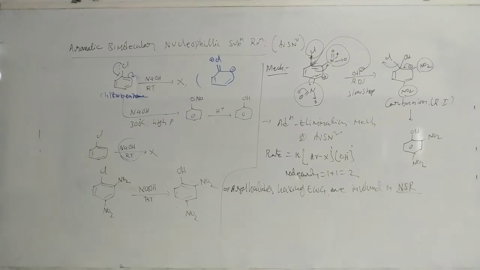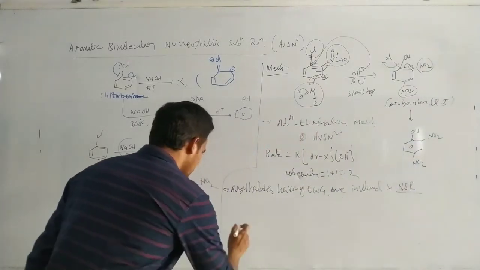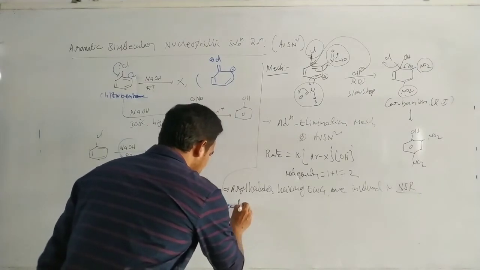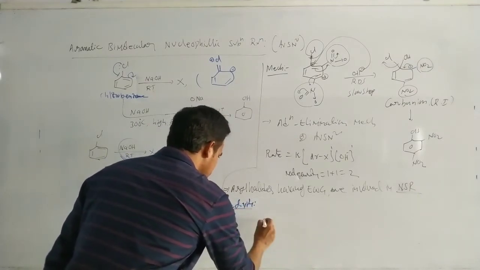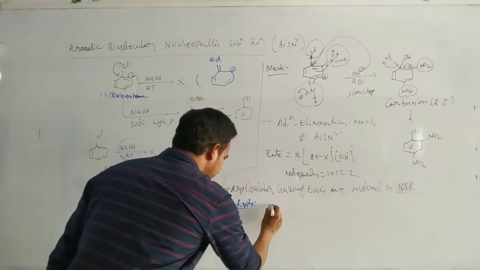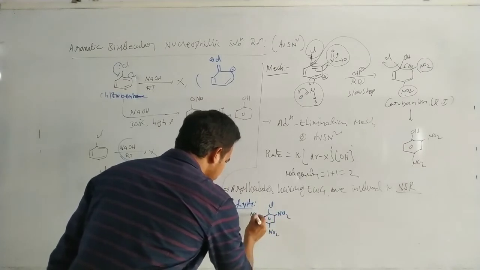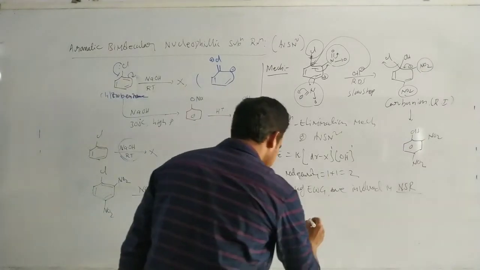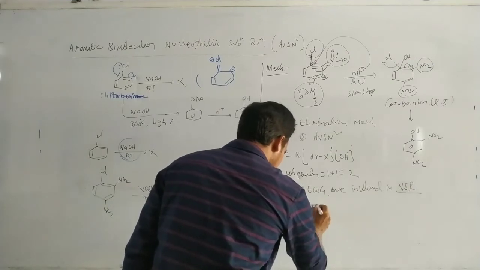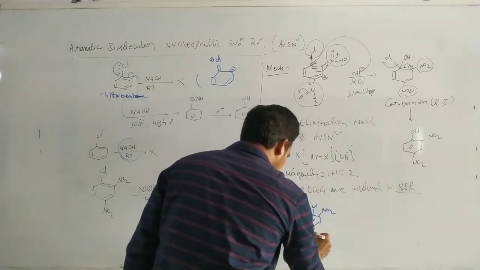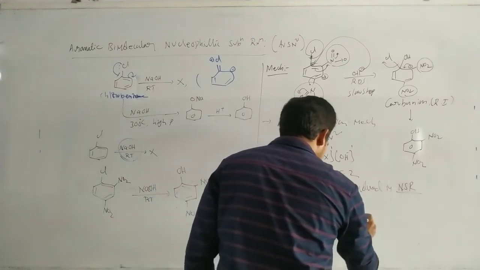This is a very important point and also an important topic. We have this topic also for this weekend. Aryl halides having electron withdrawing groups are involved in nucleophilic substitution reaction. So let us discuss the reactivity of some different compounds. This aryl halide has NO2 groups, and this one also NO2, 3 NO2 groups. This aryl halide has 2 NO2 groups.